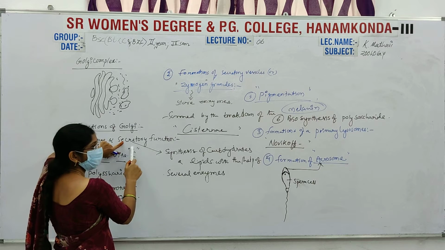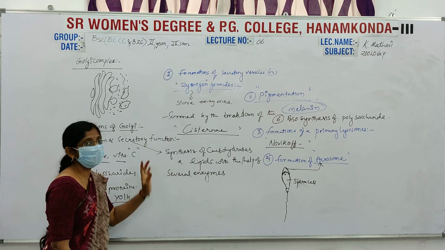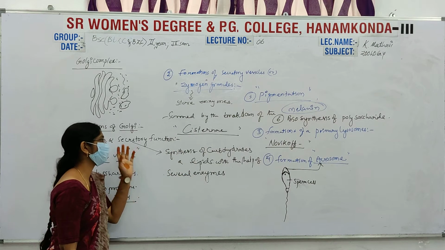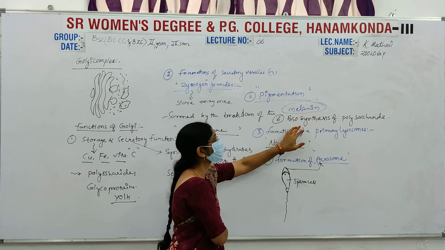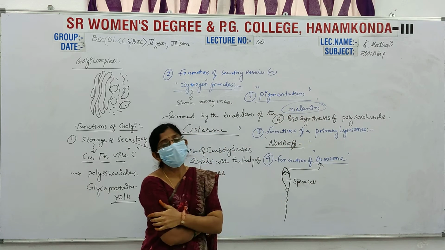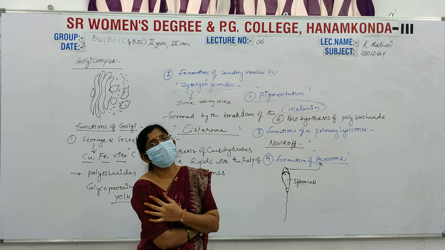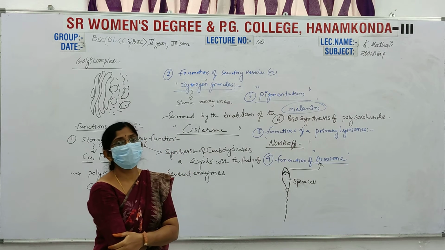In the secretory function, carbohydrates and lipids are synthesized with the help of different enzymes. In the same way, the Golgi complex is also useful for biosynthesis of polysaccharides, which include glycans and glycoproteins. These are the main functions of the Golgi.